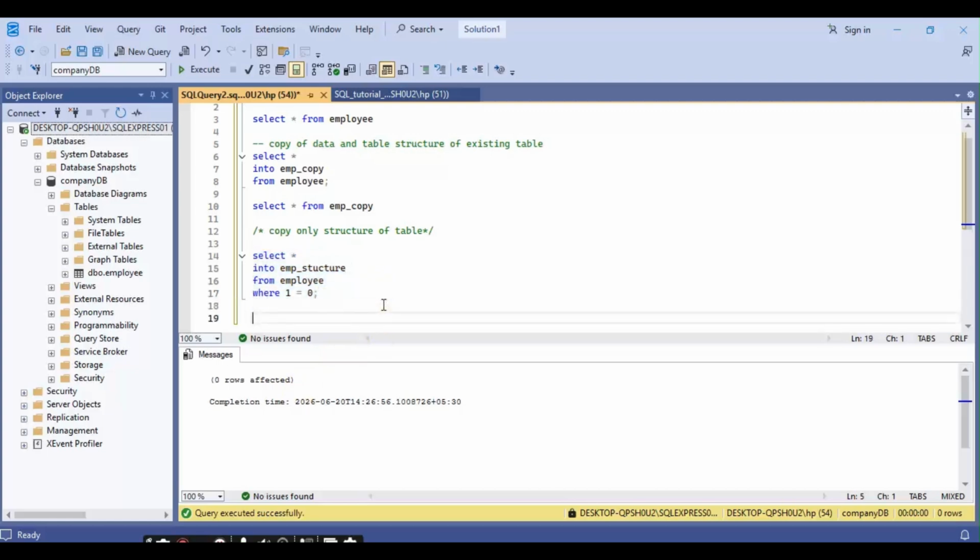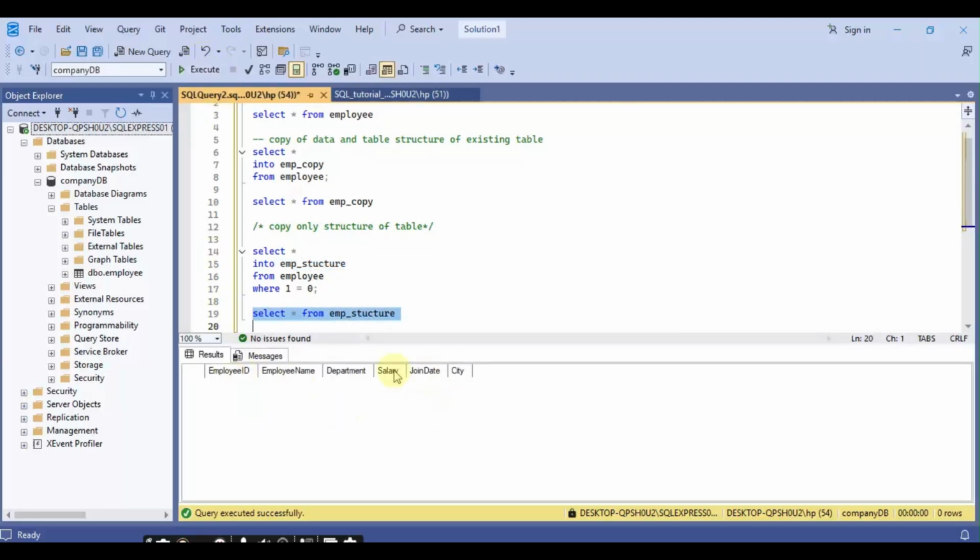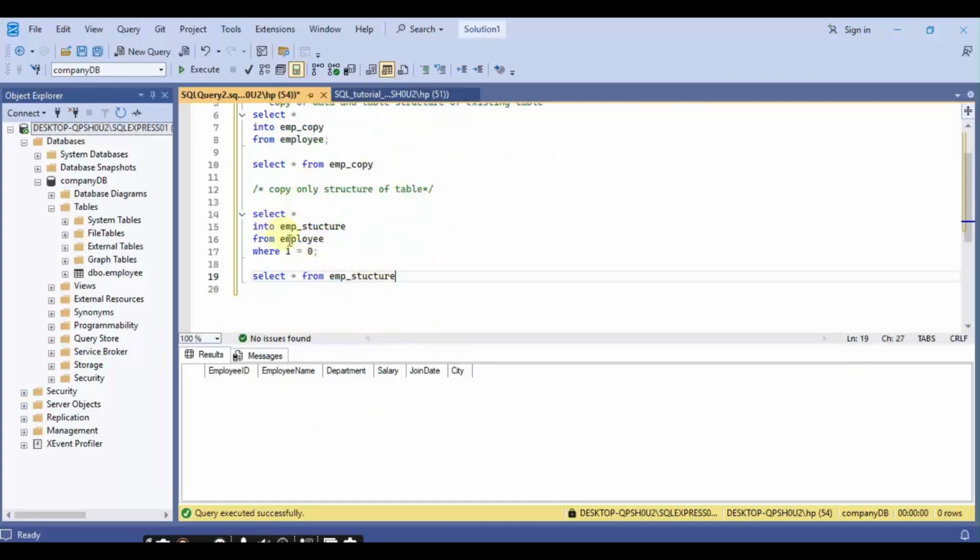You can check this using the select command. Select it and execute. You can see there is no record. So you can copy only the structure of the table by using this command.